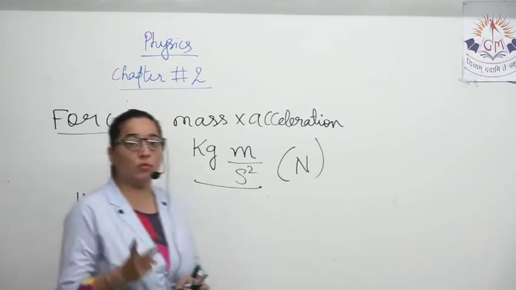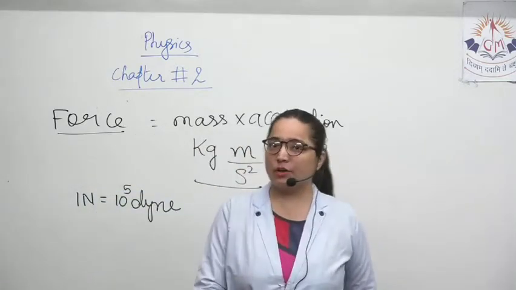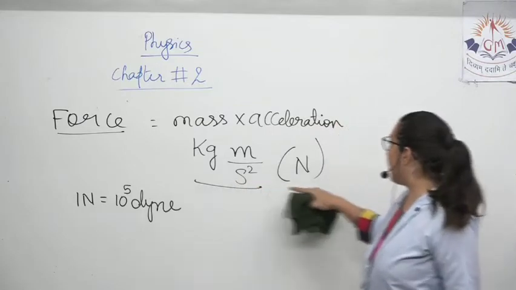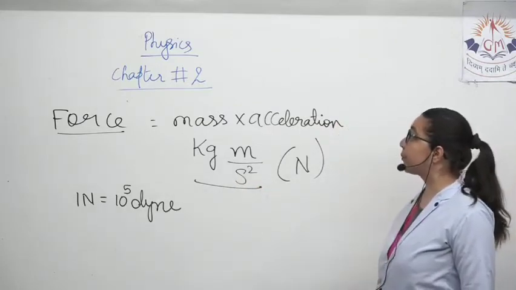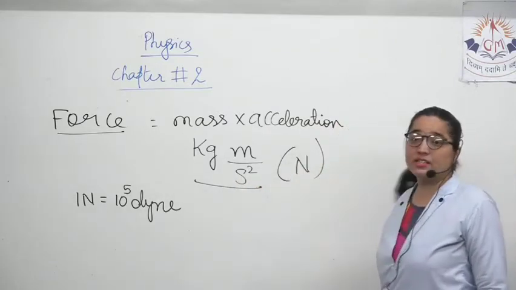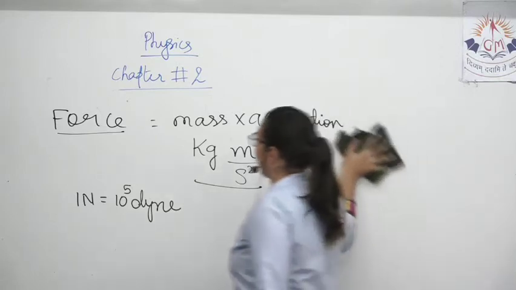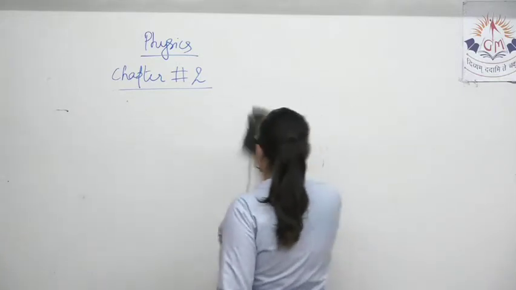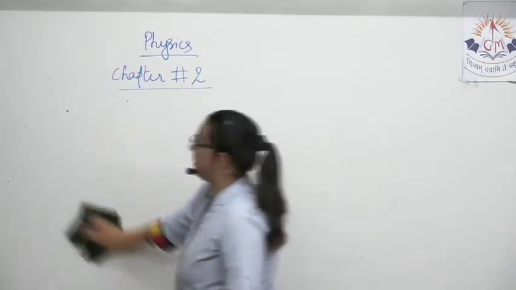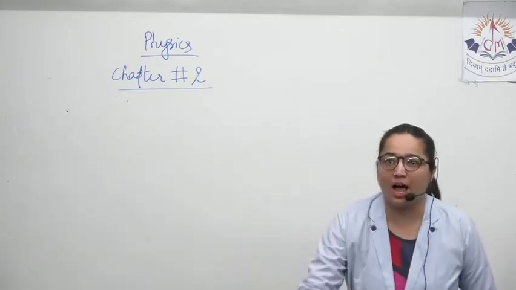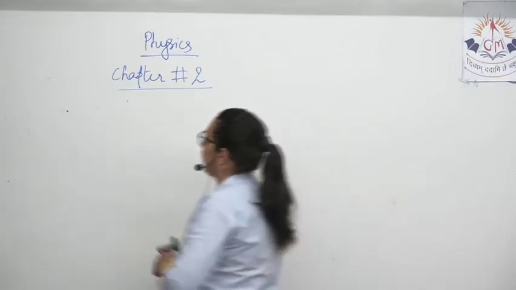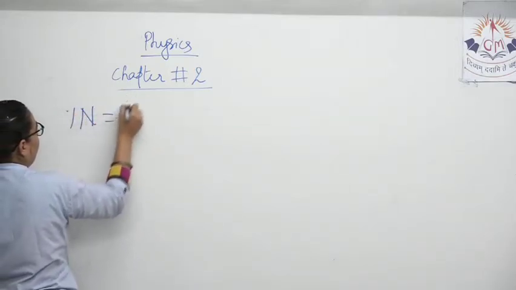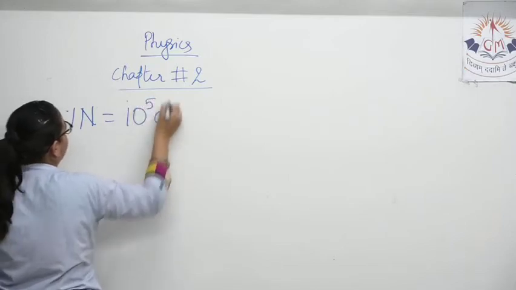Sometimes even in 2 marks this is coming. What is the SI unit of force? Force is mass into acceleration, that is kilogram meter per second square, and its SI unit is Newton. And we have to derive that 1 Newton is 10 raised to 5 dyne. What is dyne? It's the CGS unit. CGS means centimeter gram second unit. 1 Newton is equal to 10 raised to 5 dyne.